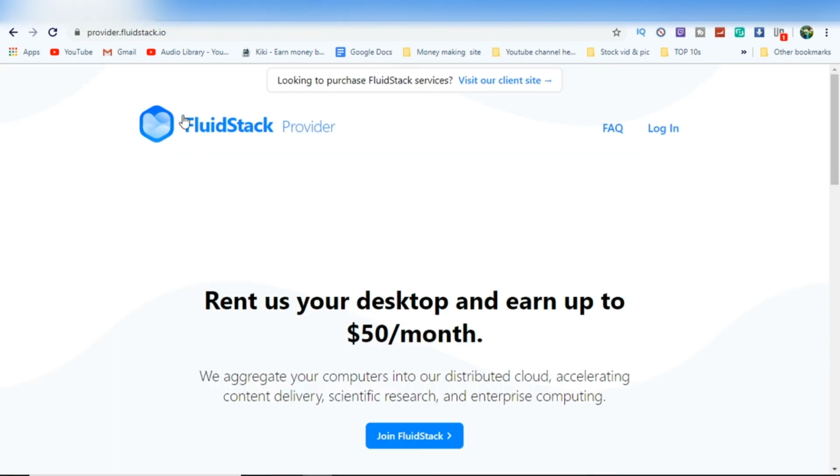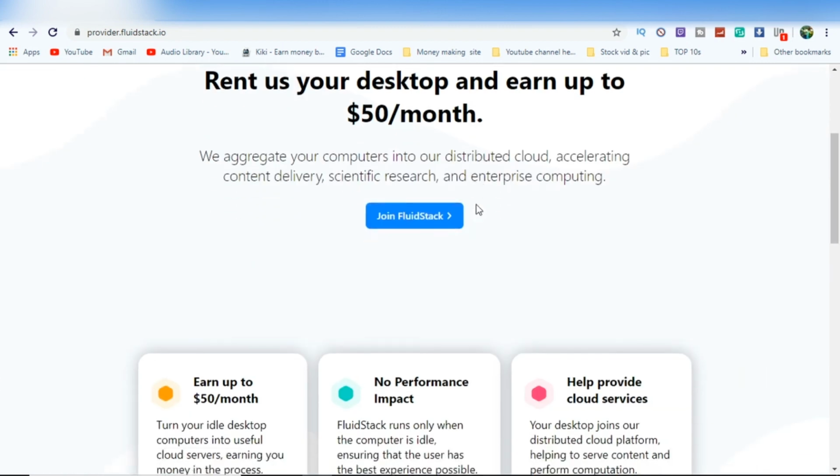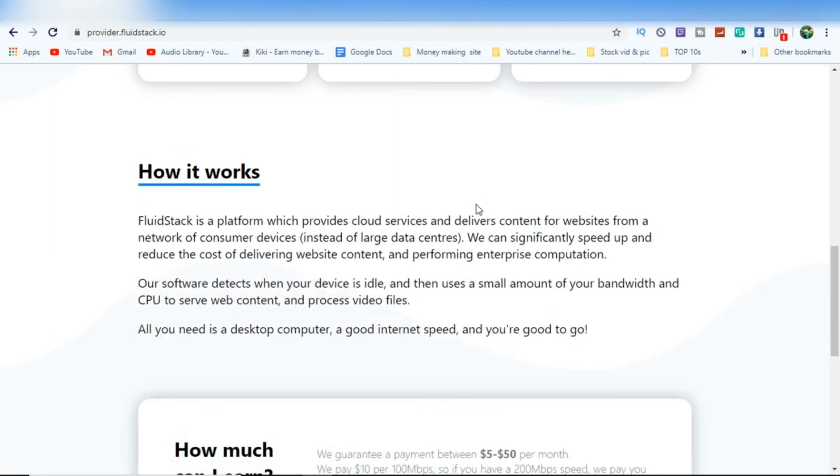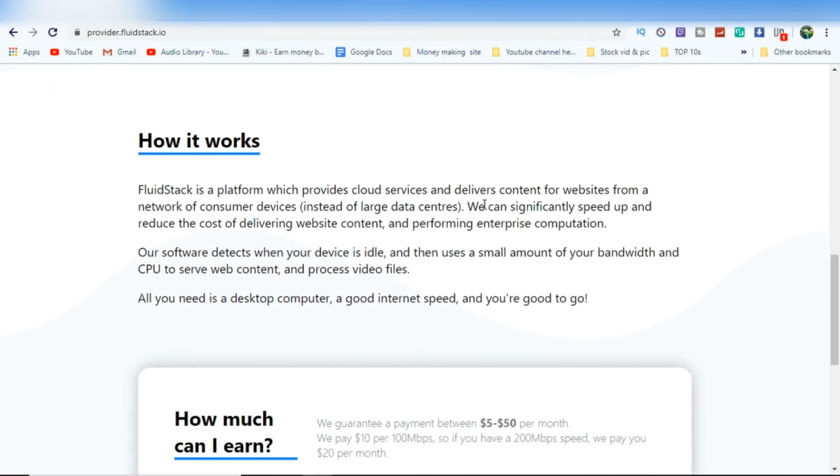Come over to provide.fluidstock.io. This domain is weird. I'll leave a link below, so go sign up for this account and get paid your passive income. It's as easy as you think. Just install and get paid. You can make $50 over and over again, just for doing nothing.